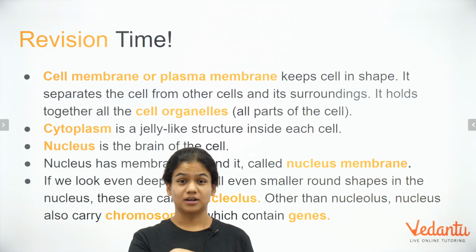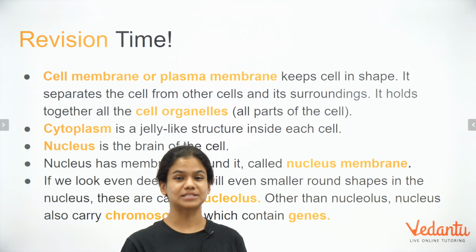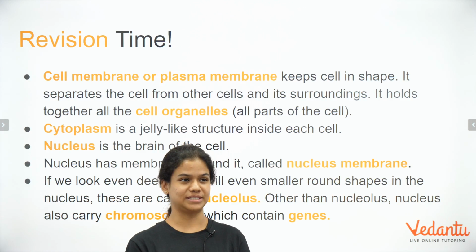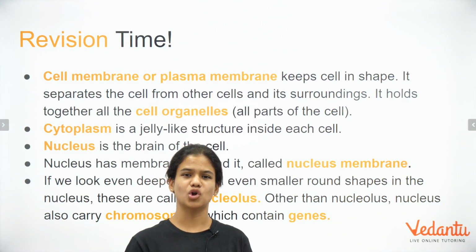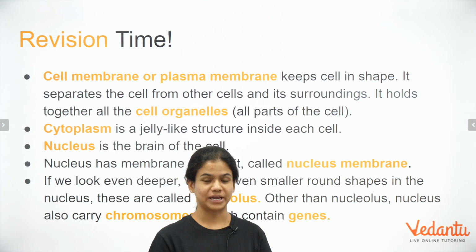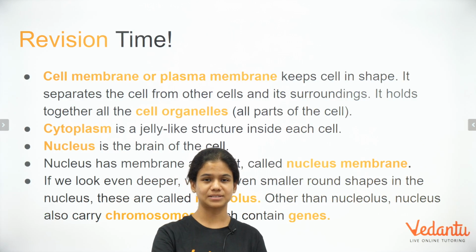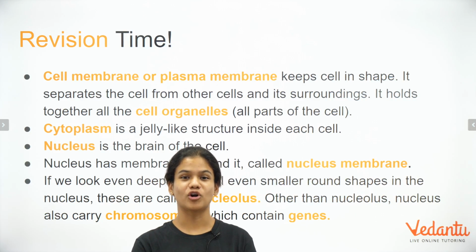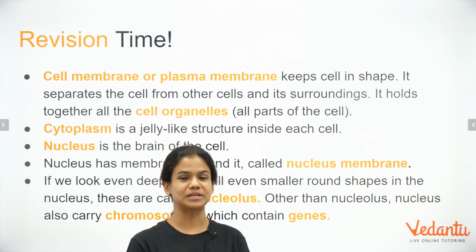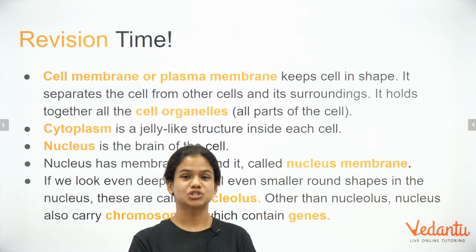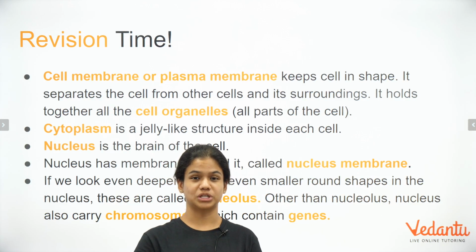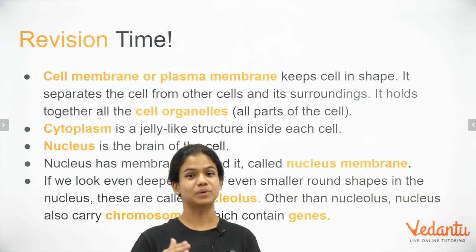Okay. Next is nucleus. Nucleus is basically the brain of the cell. Alright. It takes a lot of important decisions. Fine. Now the nucleus is separated from the cytoplasm by a membrane. Alright, it's called the nuclear membrane. So there are two different membranes, which are the cell membrane or plasma membrane, and the nuclear membrane.